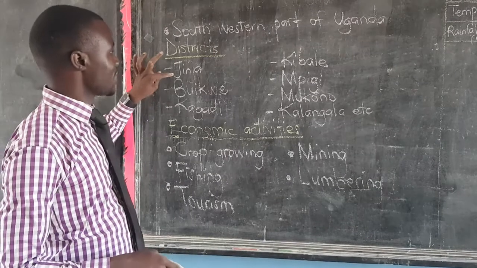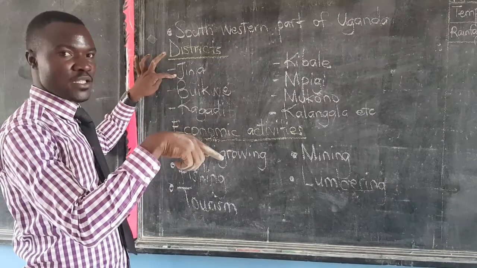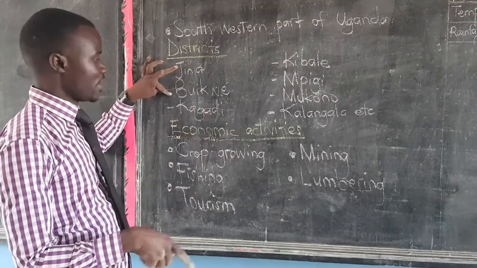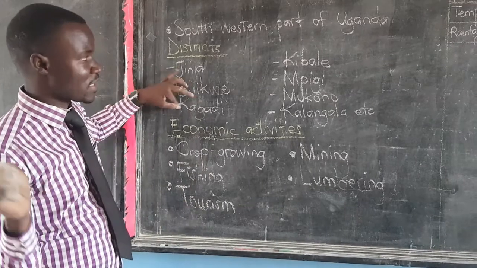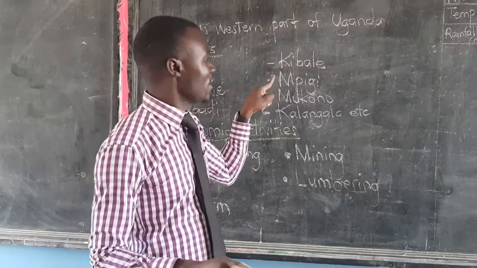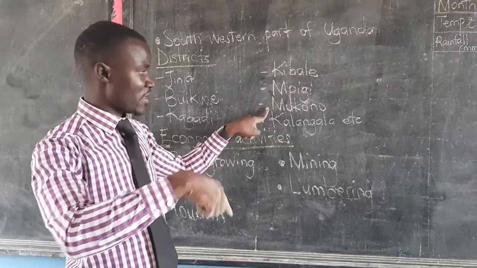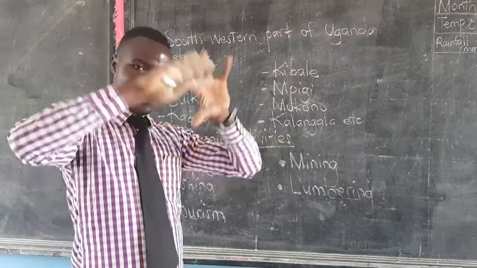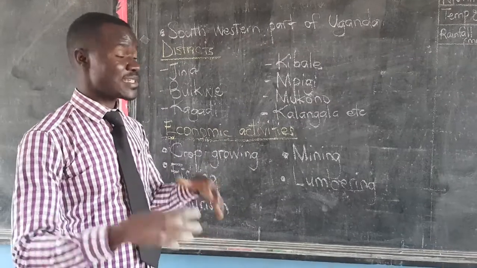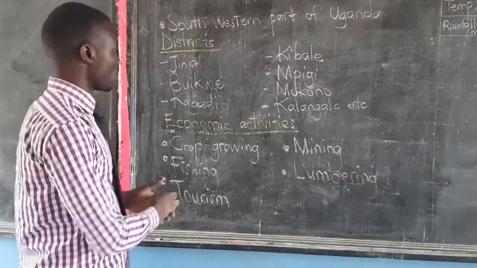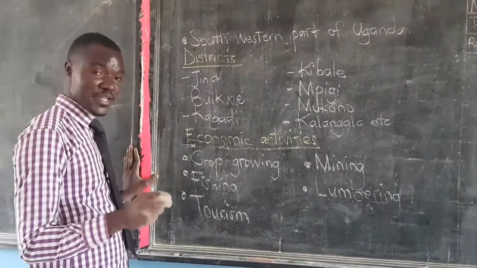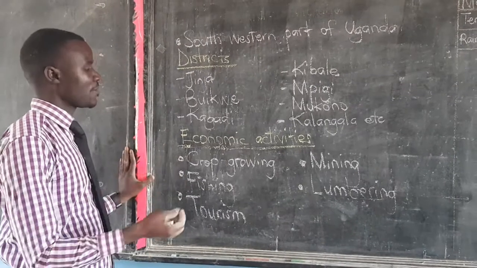We have Jinja district around Lake Victoria, Buikwe, the same, Kagadi in the southwestern, Kiva, the southwestern, Mpigi on the shores of Lake Victoria, Mukono, shores of Lake Victoria, and Kalangala, within Lake Victoria because it is an island district. All these districts experience equatorial climate.